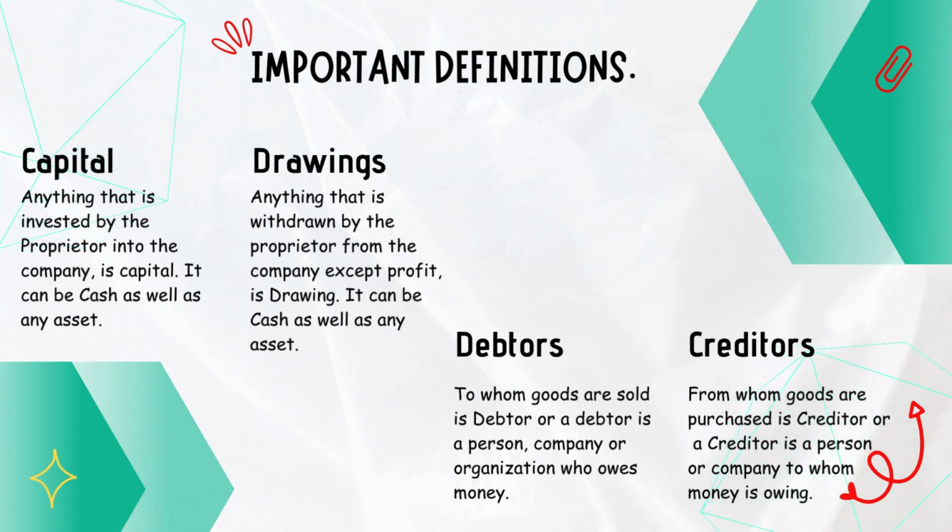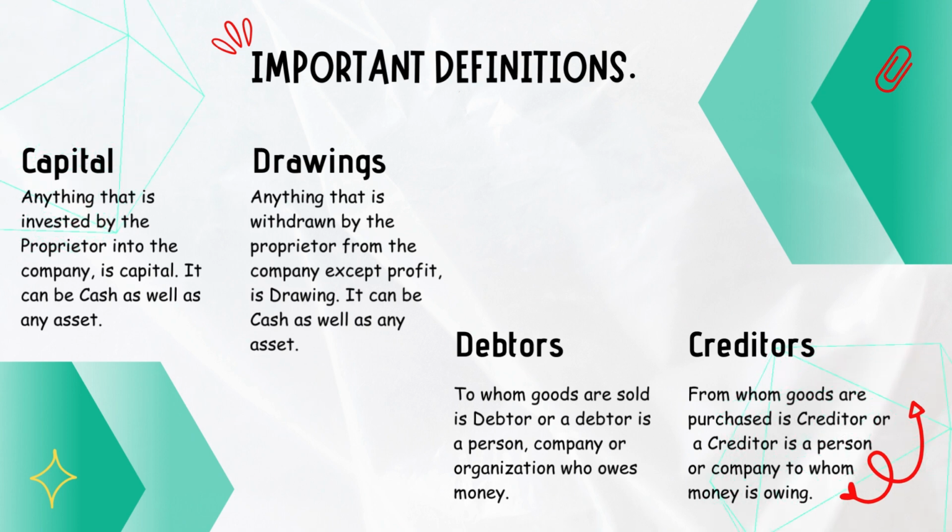Debtors. To whom goods are sold is debtor, or a debtor is a person or company or organization who owes money. Creditors. From whom goods are purchased is creditor, or a creditor, a person or a company to whom money is owing. Now you can easily understand that the said accounts can be personified.